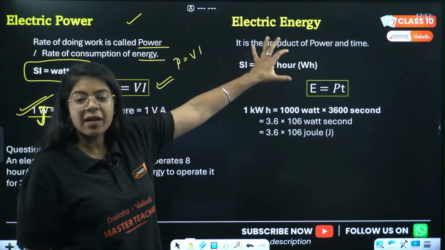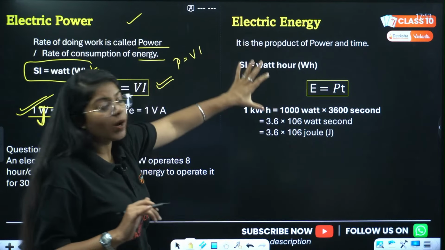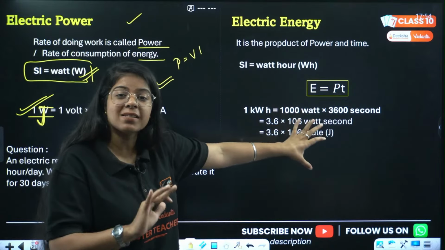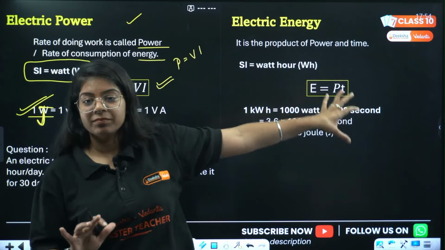Yes, I'll tell you how you define kilowatt hour. Chalo. How will you define kilowatt hour? 1 kilowatt hour is equal to 1000 watt into 3600 seconds. This you also have to write. See, 1 kilowatt hour of electrical energy is the energy that is required when a power of 1000 watt is applied per second for 3600 seconds. ठीक है?